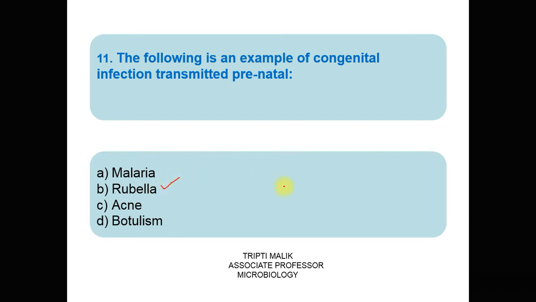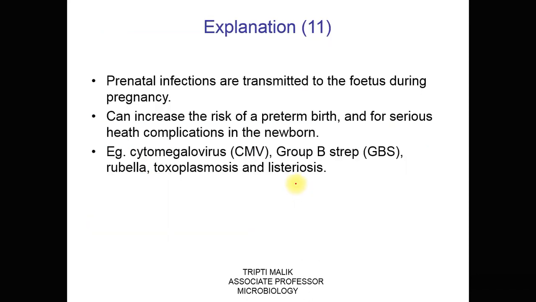Rubella. Congenital infections are those infections which are transmitted from the mother to the baby. These infections can be transmitted before birth, called prenatal, during birth, called perinatal, and after the birth, called postnatal. So these prenatal infections are transmitted during the pregnancy, and they increase the risk of preterm birth and cause serious health complications in the newborn.